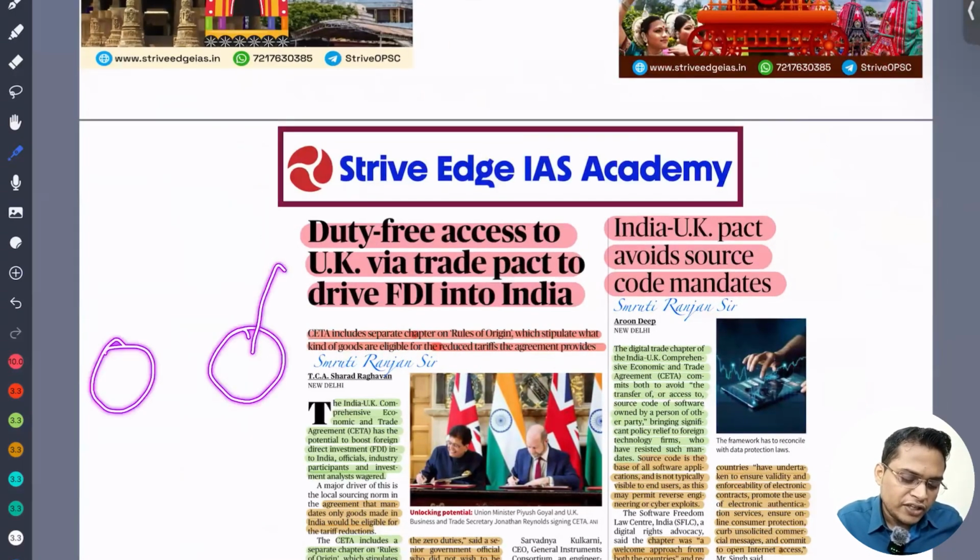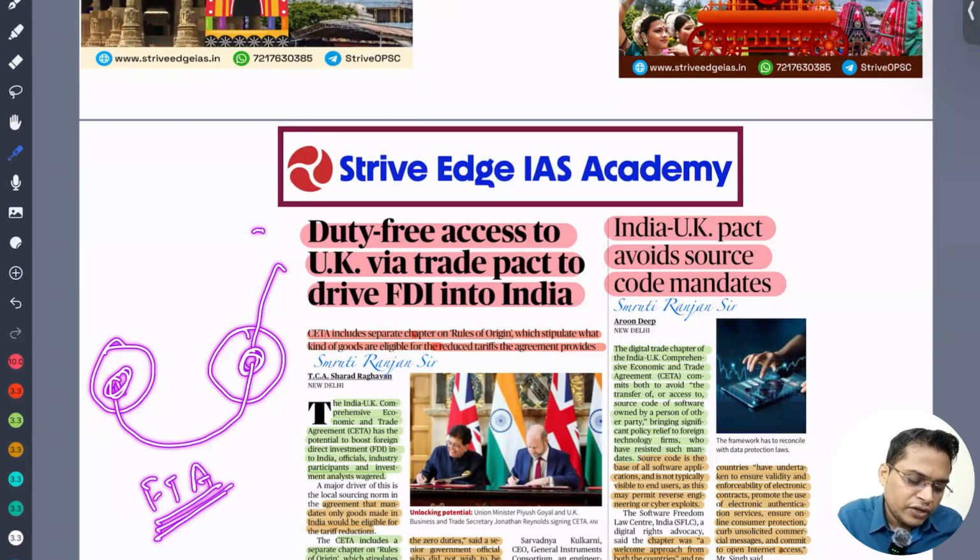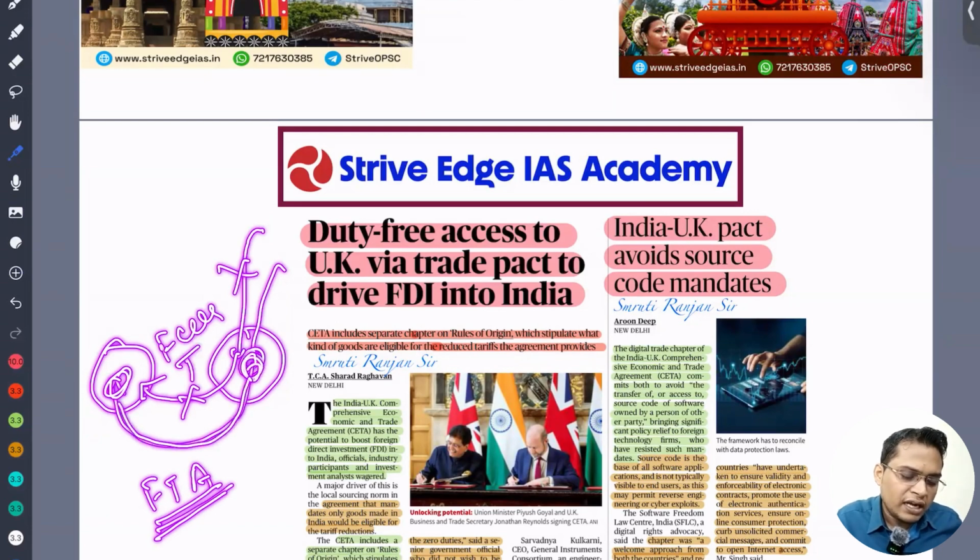If any good is manufactured in India, then it can access free trade. That means no trade on anything else. It is not that we can bring something from China and then export it. This does not happen. In that case, you apply the full tariff. So anything manufactured in India can have free trade access. Because of that, India can be a good base for the whole world.